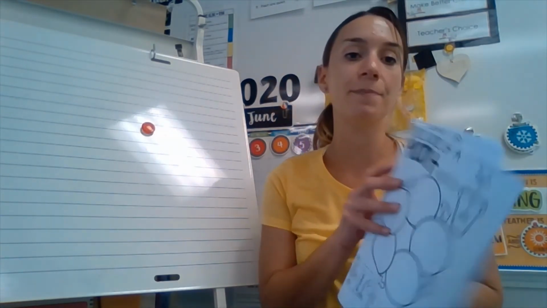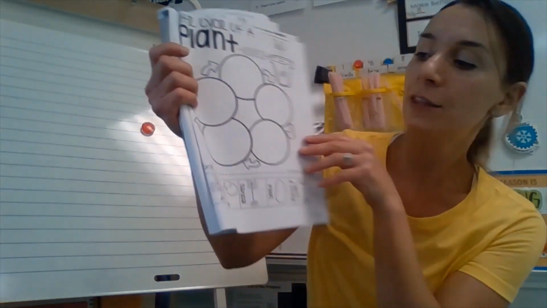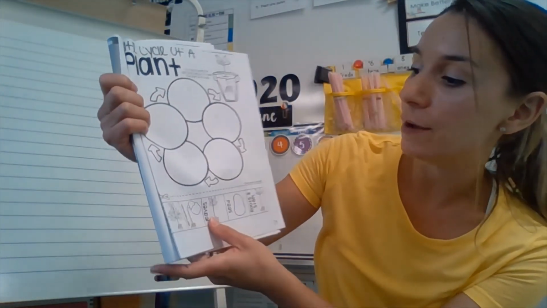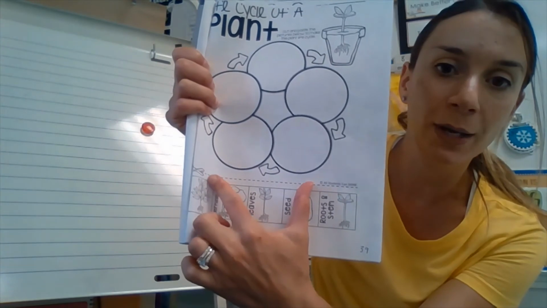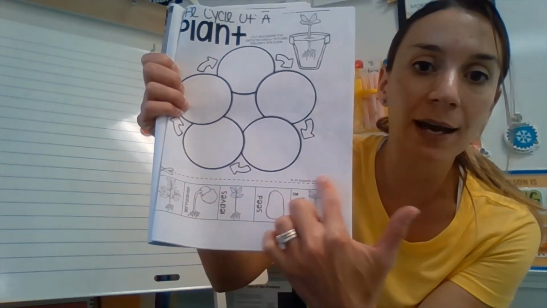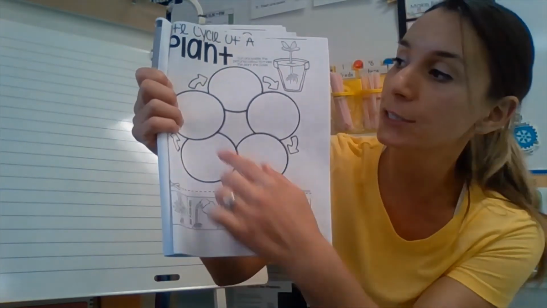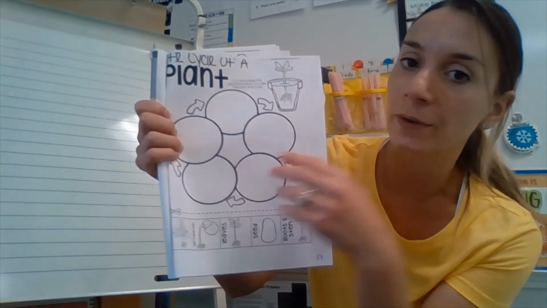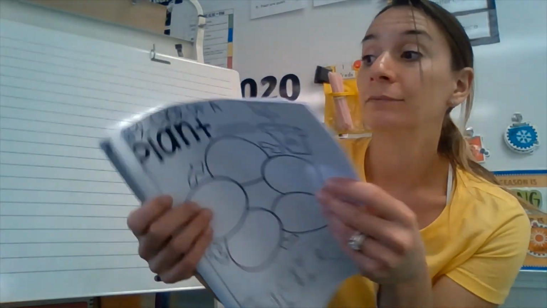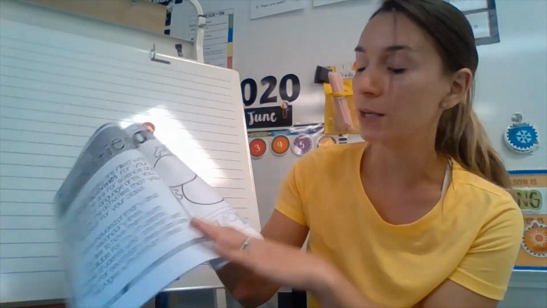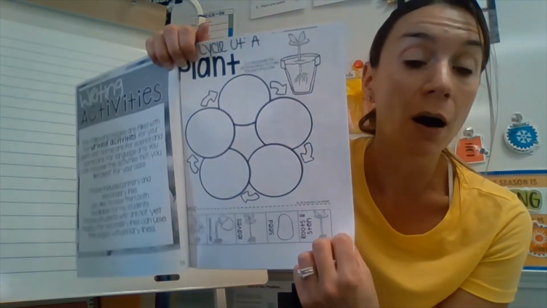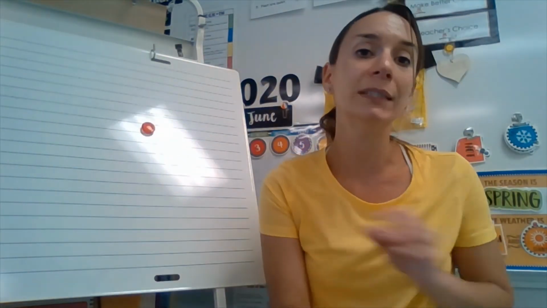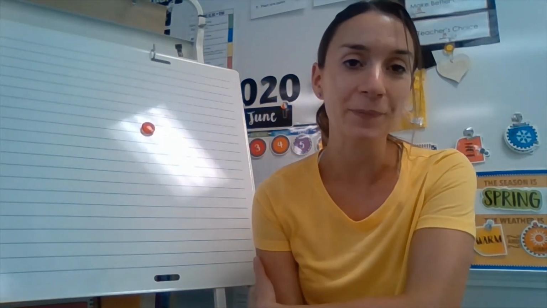It's just a cut and paste. Okay, so here goes the life cycle of a plant. What I'd like you to do, you see those dotted lines, so cut out the pictures, and then place them in order. If you don't remember, well, there's your cheat sheet right there. So this one you can do independently, all by yourself. But the other activity, you will need a parent or a sibling to help you.